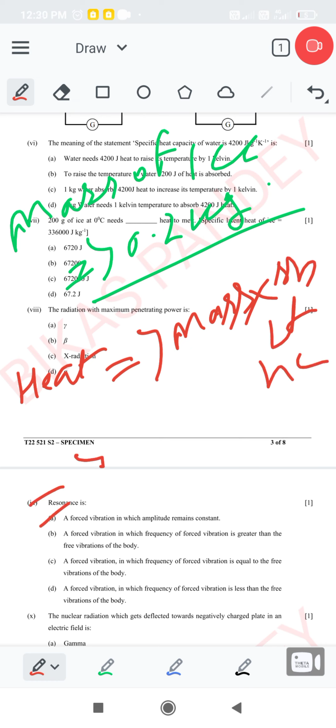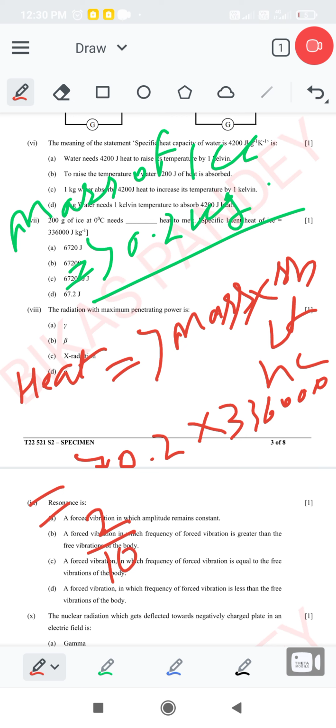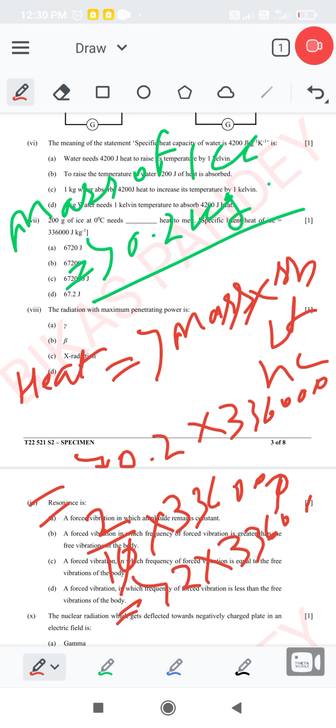So here mass is 0.2 and specific latent heat is given as 336,000. Now when we solve, 2 by 10 into 336,000, the 10 and 0 cancel, and the right answer is 2 into 336,000, that is 62700 joule. So option B is correct.